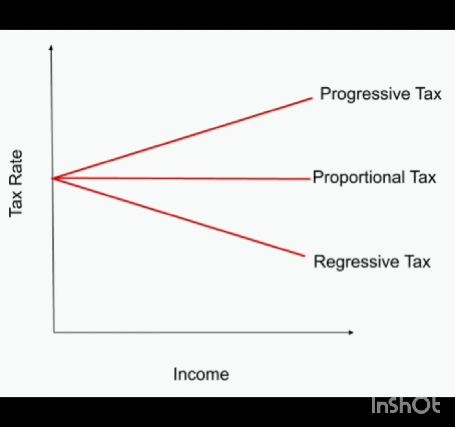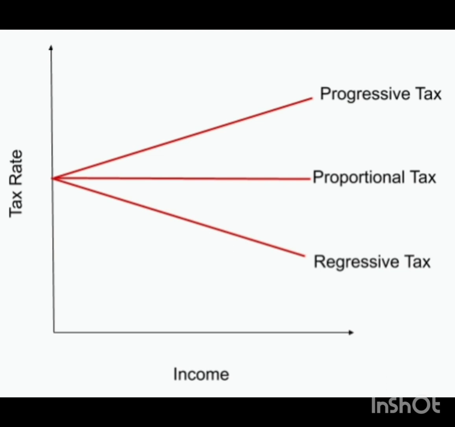Regressive: a tax will be regressive when the rate of tax decreases as the tax base increases, meaning income is rising and the rate of tax is decreasing. This was basically found in earlier times in French society when there were three estates. Few rich nobles were not allowed to pay tax. Only the farmers and the local businessmen had to pay the tax. Their income was low but still they had to pay, whereas the rich persons were excused from paying any kind of tax.